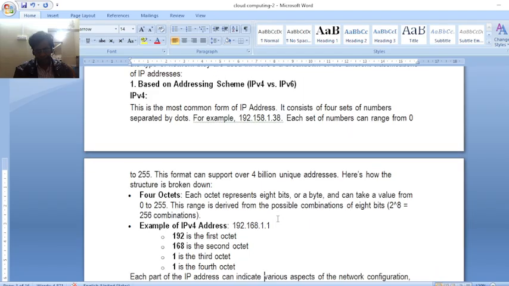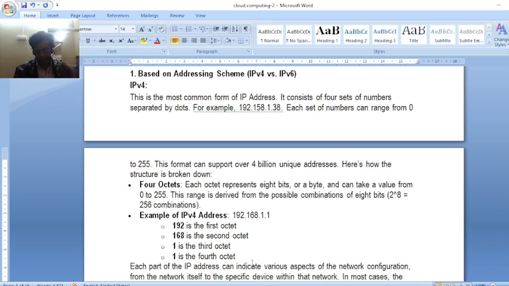Next, an IPv4 example: 192 is the first octet. There are 4 parts. Here we discuss 192.168.1.1. 192 is the first octet, the second octet is 168, 1 is the third octet, and 1 is the fourth octet.